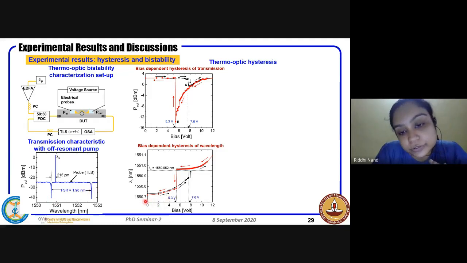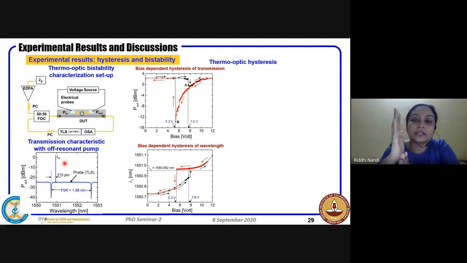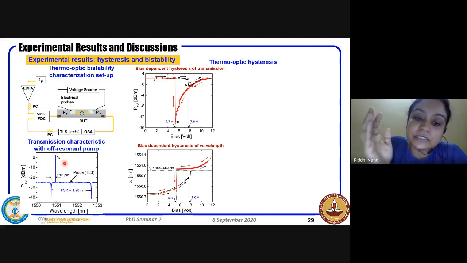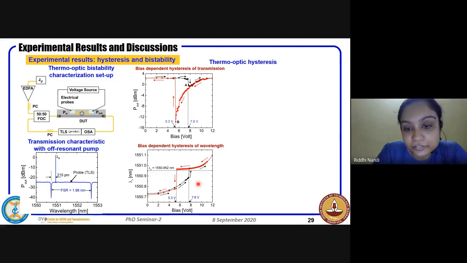So there also, if you see in the forward path, the slope is much higher. The slope at which the lambda r changes is much higher compared to the reverse path. So in the reverse path, it is much slower, and hence fixing or parking your pump wavelength in the resonance is comparatively much easier, I would say, whenever you are using the reverse path of the voltage.